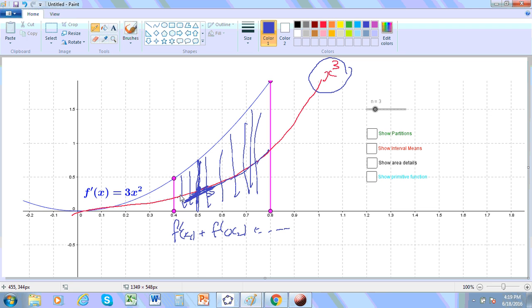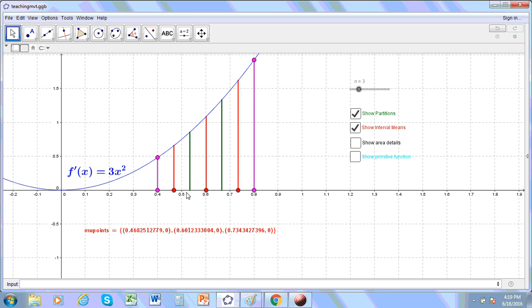So say, for example, we had divided the interval into 3 partitions, okay? So we have 3 partitions, 1, 2, 3, and then we'll use the ordinates in these 3 partitions. So what we're looking at really are these 3 points here.